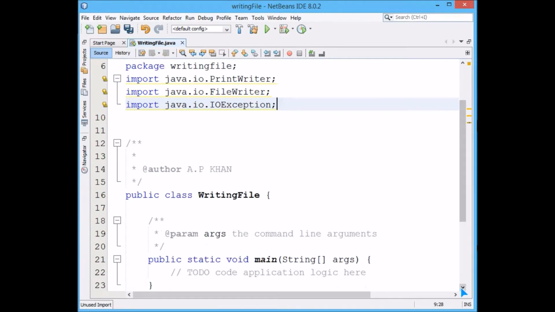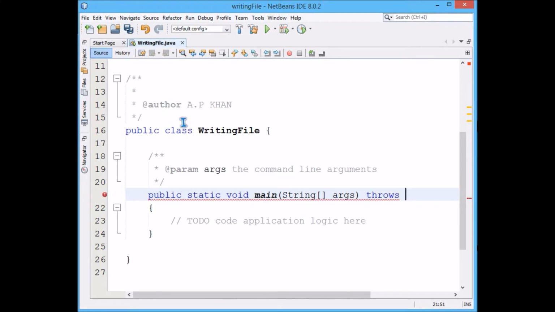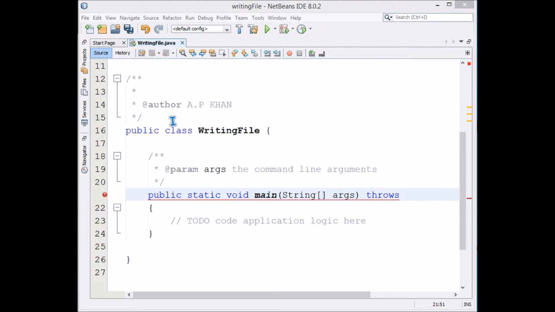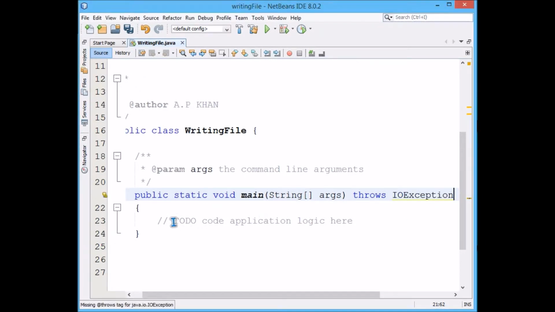And what we have to do first of all in file handling, we have to give throws IOException. This is because file handling involves many difficulties, many problems. For example, this is not actually a programming aspect, but a problem which we generally encounter: the file may not exist, it may be corrupt, or it may exist with read-only privilege.